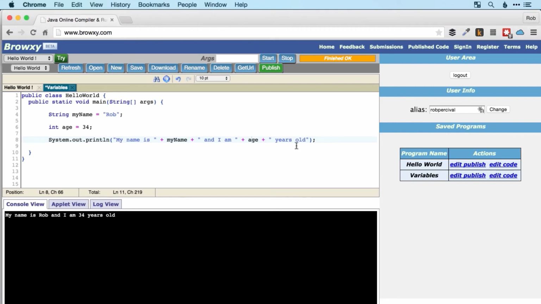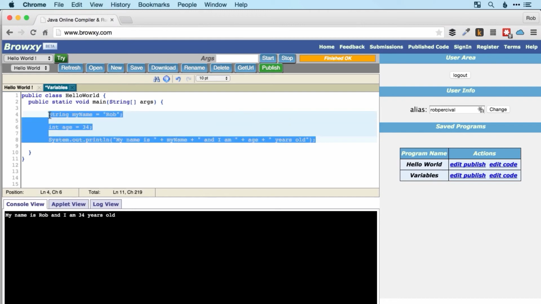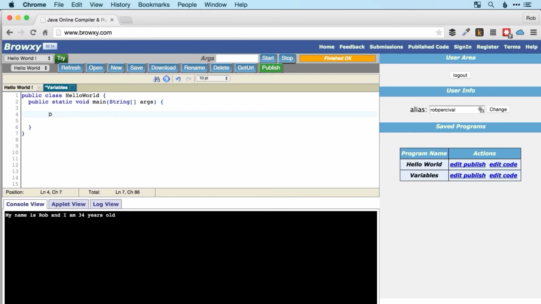Okay, so now we're familiar with the main variable types that we're going to be using, so integers, doubles, strings, and booleans. Let's just see a few things that we can do with them rather than just set their value and display them in the console. So let's work with numbers first of all. Let's get rid of this and create a double. And I'm just going to call it A for the moment. And we'll set it to 6.7. And then we'll have another double, B, which will be 3.2.